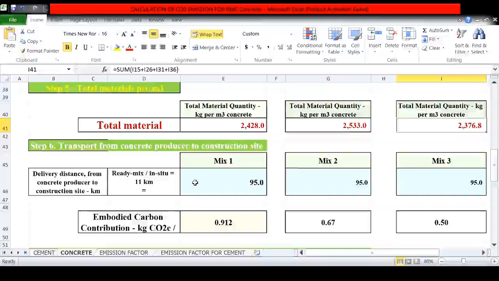This is transportation from concrete producer to construction site, and for that I have considered 11 kilometer distance from RMC plant to construction site. Here I calculate this value as the product of raw material, transportation distance, transportation load and emission factor of transportation.